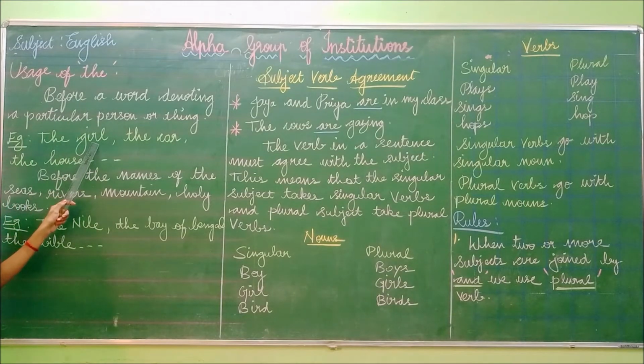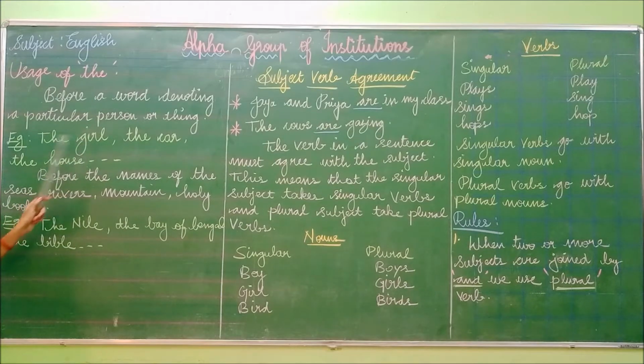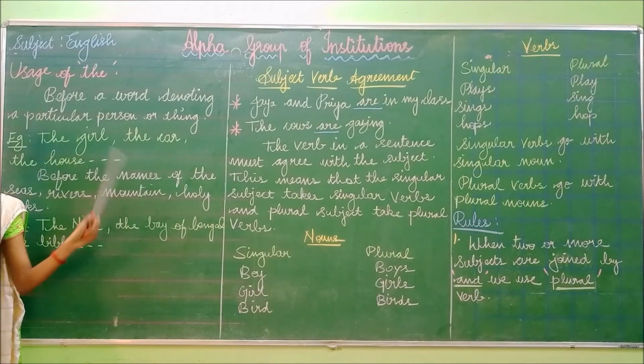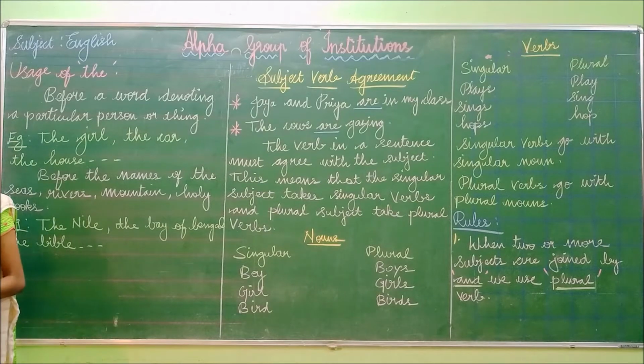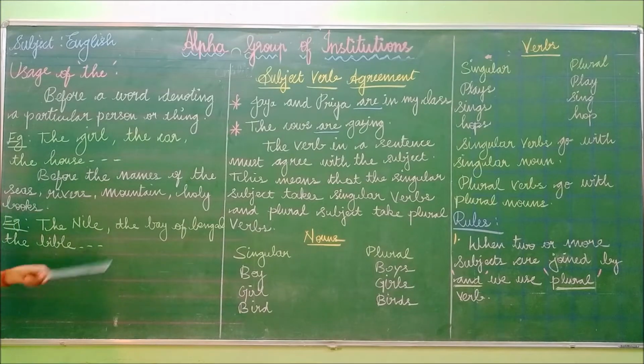Example: the girl. If we are referring to a particular person, we have to use the word the: the girl. The car. We are representing a particular thing, so we have to use the article: the car, the house. These are things, and the girl is a person. So if we refer to a particular person, thing or place, we have to use the article the.